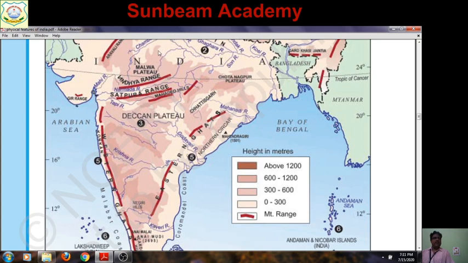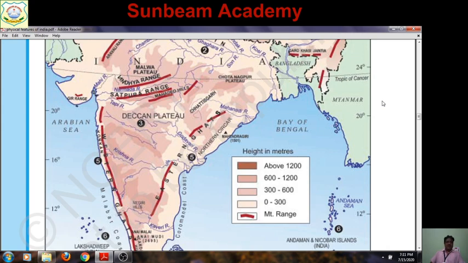And third is the Malwa Plateau. The plateau between the Vindhya and Aravalli is known as the Malwa Plateau. You have to locate it. Then the coastal plains. In the second map, after locating the plateaus with a different index, you can locate the coastal plains.